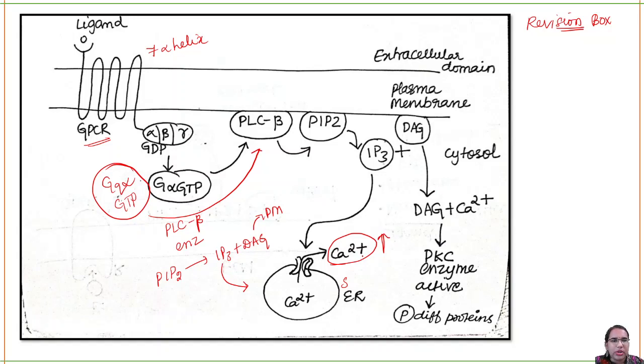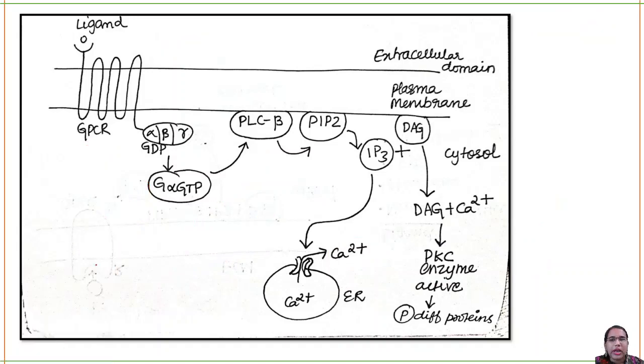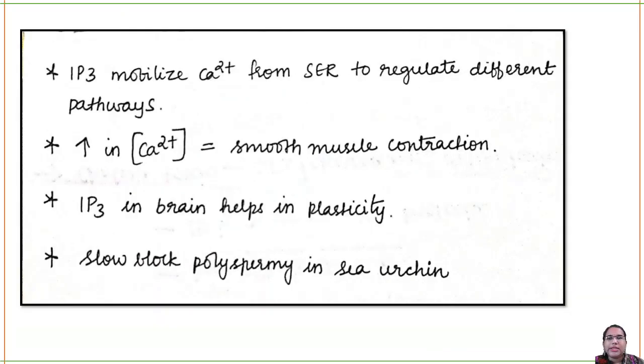Now, this calcium along with the DAG can activate protein kinase C. Protein kinase C is again an enzyme. Now this can phosphorylate several proteins. So this is your IP3 DAG pathway, which is actually a G protein coupled receptor pathway. So let's see some of the functions and applications of this.